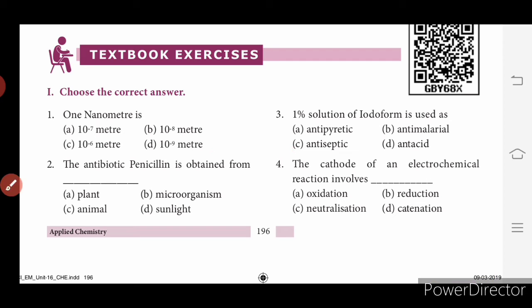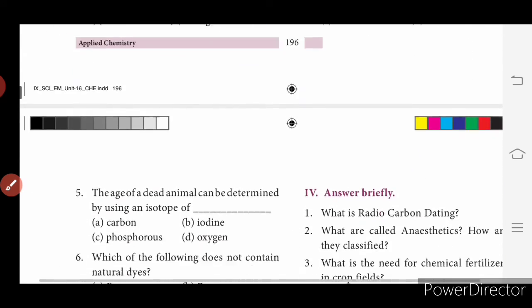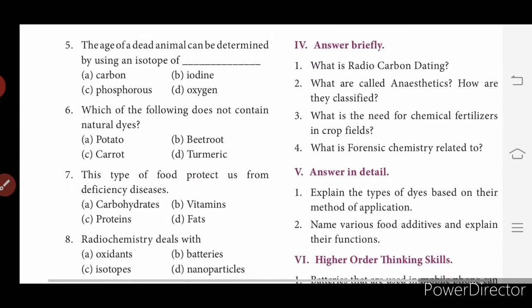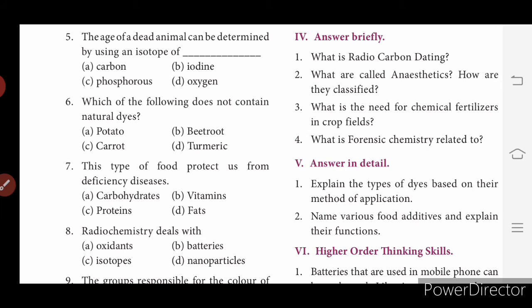Then fifth one, age of a dead animal can be determined by using an isotope of carbon, C14. Which of the following does not contain natural dyes? Potato. Very good. This type of food protects us from deficiency diseases: carbohydrates, vitamins, proteins, fats?